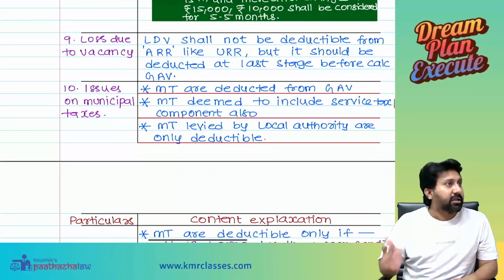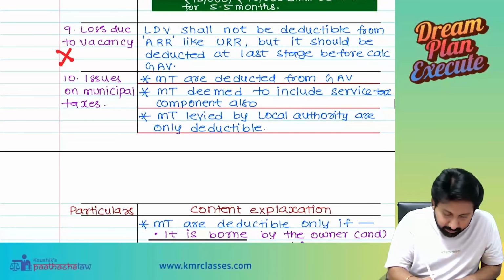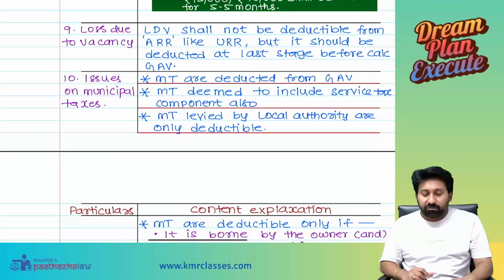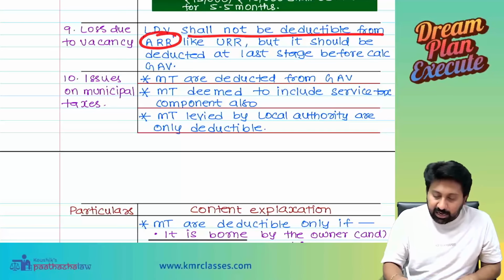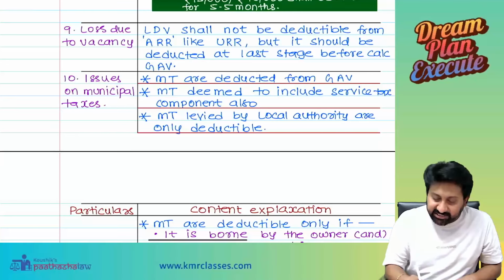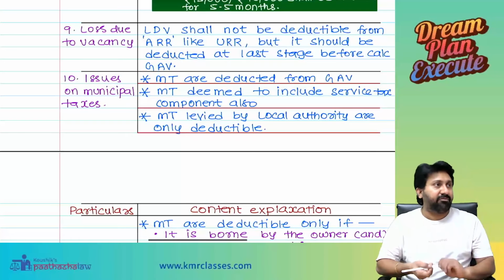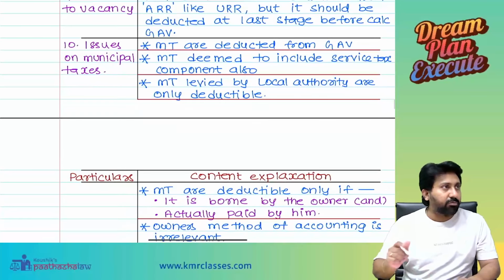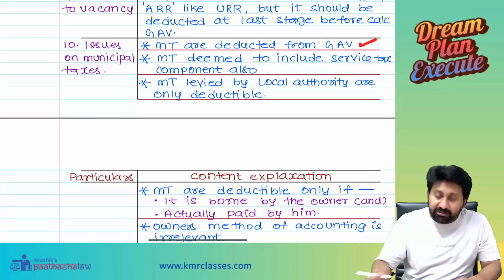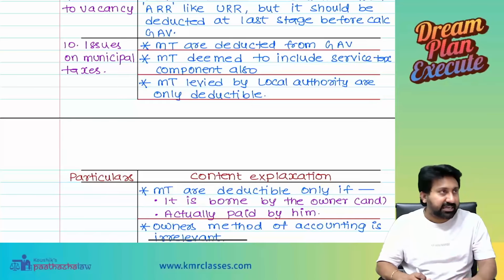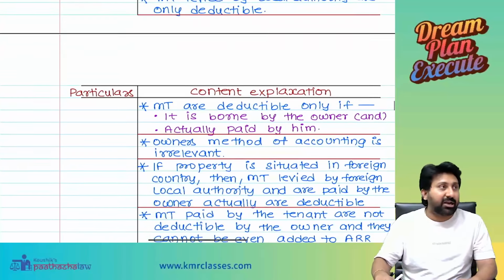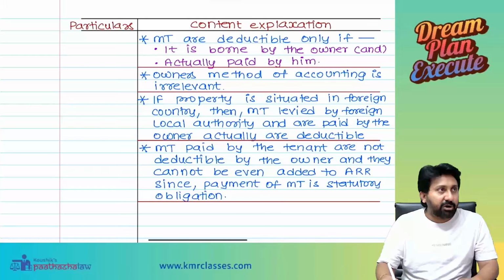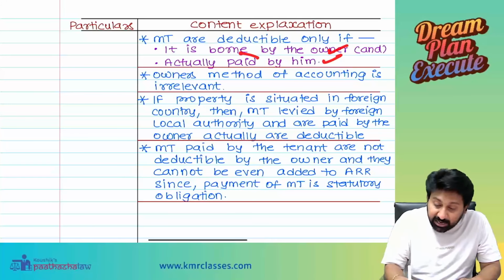Next, loss due to vacancy is important here. Loss due to vacancy shall not be deductible from ARR like URR, but it should be deducted at the last stage before calculating GAV. Issues on municipal taxes. Municipal taxes are deducted from GAV. Municipal taxes are deemed to include the service tax component also. Municipal taxes levied by a local authority are only deductible, not those by any other central government authority. Municipal taxes are deductible only if they are borne by the owner and actually paid.